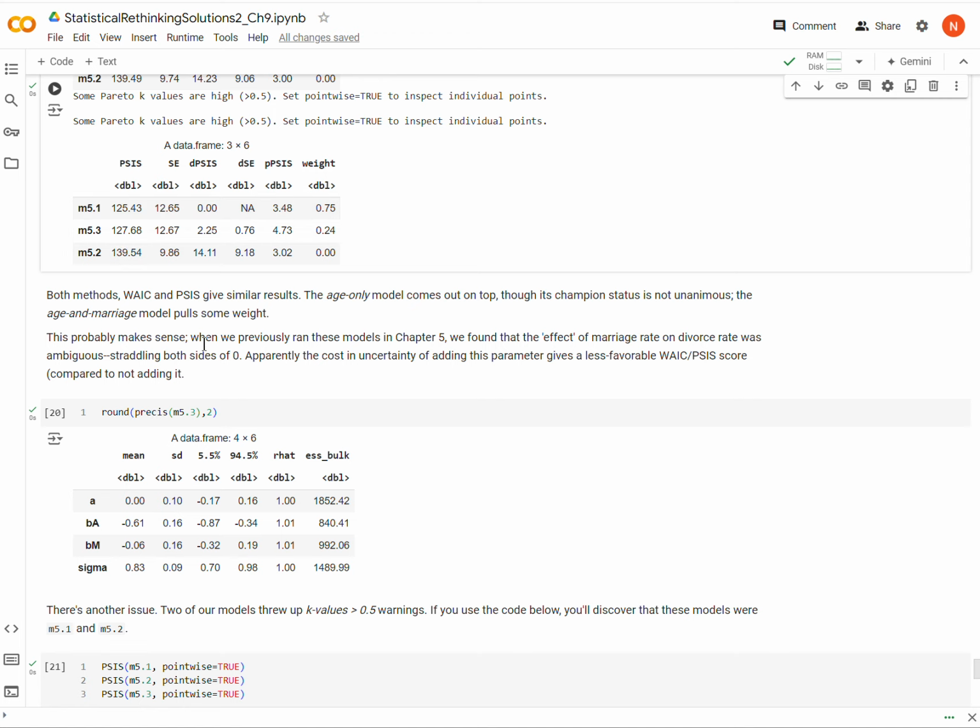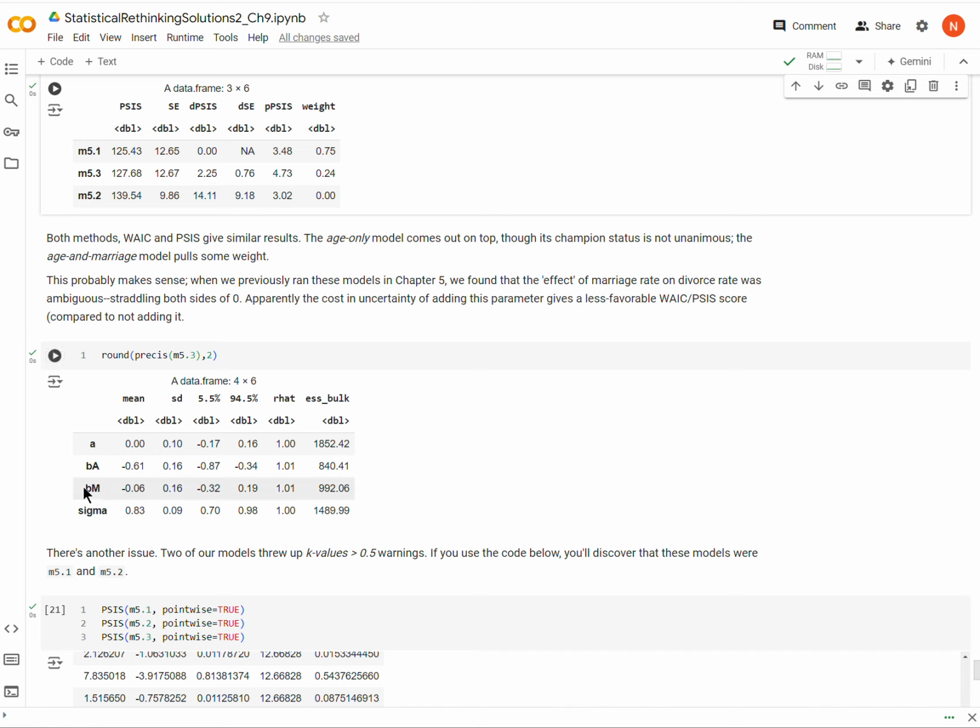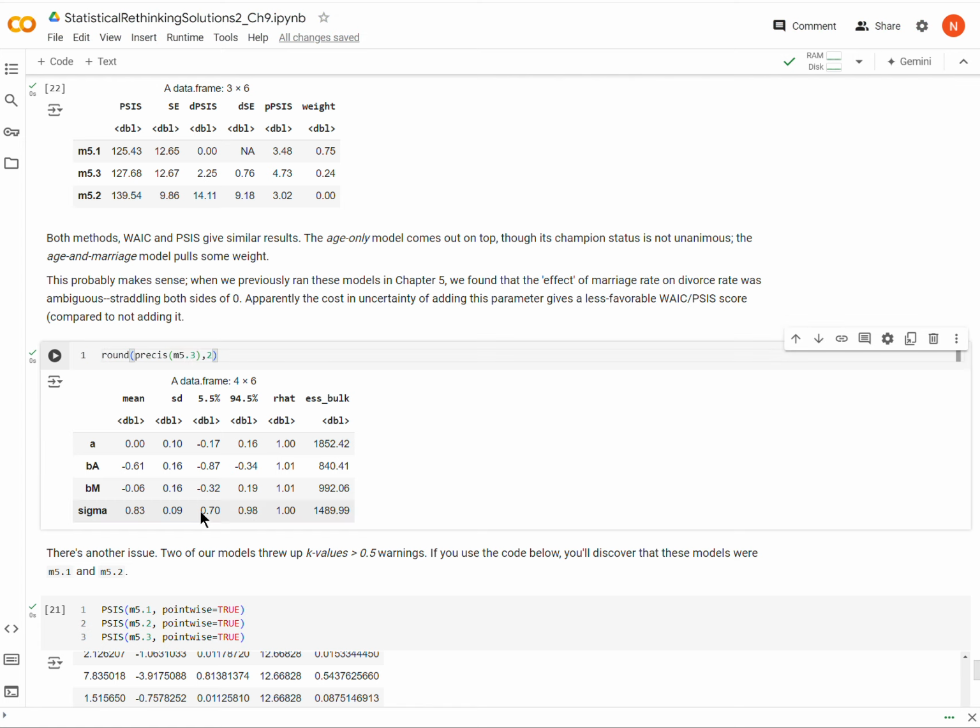Okay, so I've kind of discussed this a little bit, but let's look just at the PSIS output for M5.3 here. BM is the parameter that we added, the beta for the median marriage rate. Notice that this parameter hovers around 0 and is very uncertain, right? It kind of straddles 0 on both sides. So adding marriage rate, there's a lot of uncertainty inherent to that, and so it's not adding a lot of